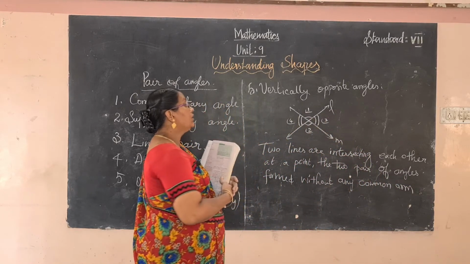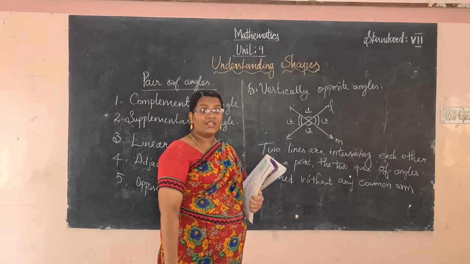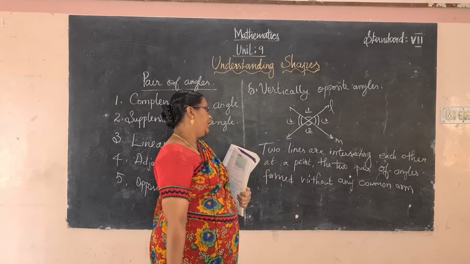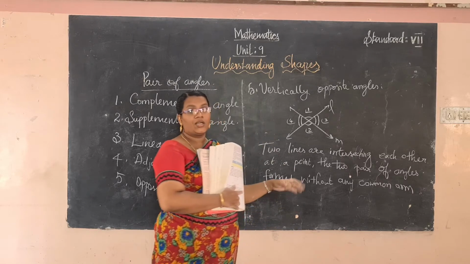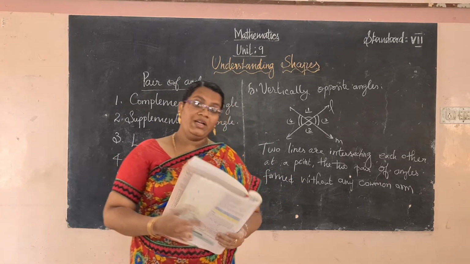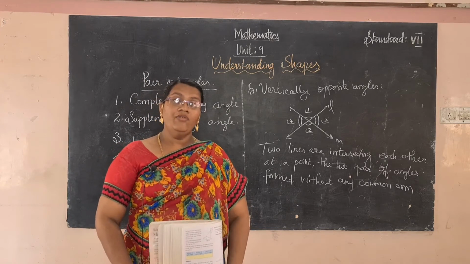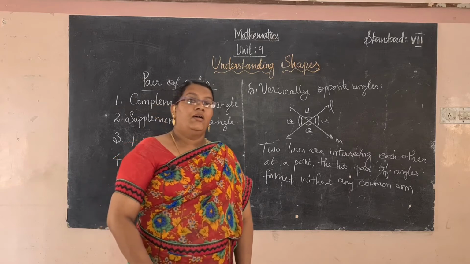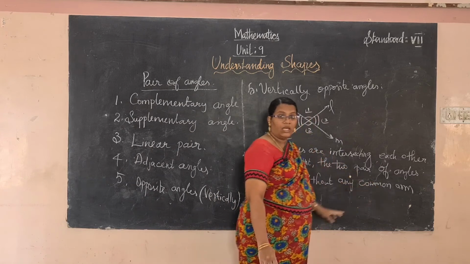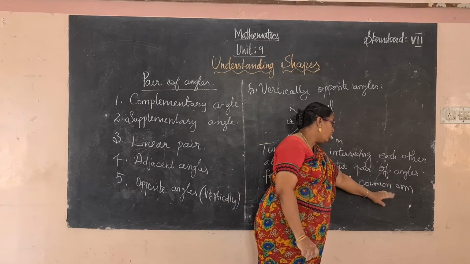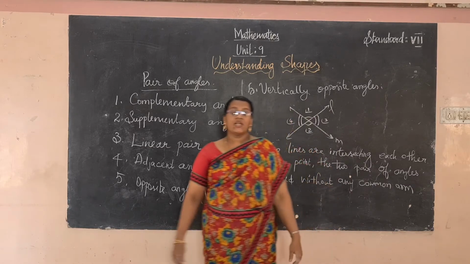That is called vertically opposite angles. Adjacent angles have a common arm, while vertically opposite angles have no common arm. Two lines intersecting each other at any one point make pairs of opposite angles. They have no common arm. That is called vertically opposite angles.